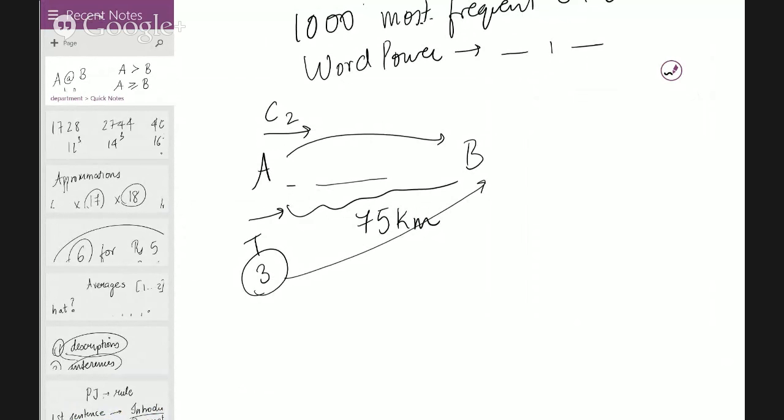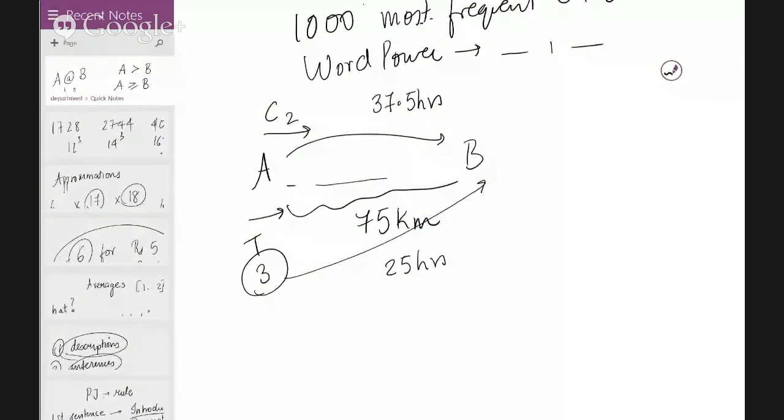Now, 75 kilometers away. So let's say the train would have taken 25 hours, and the car would take, on the other hand, 37.5 hours. But the train lost some minutes, right? The train lost 12.5 minutes stopping at stations, which means it did not finish in 25 hours. It finished 12.5 minutes more than 25 hours.